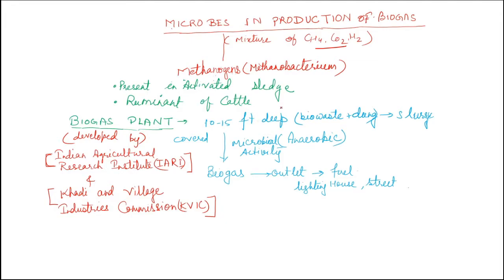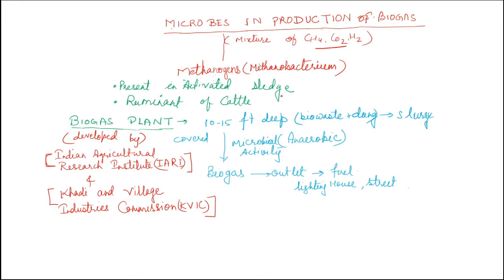After that, the role of those microbes in the secondary treatment, and today we will discuss the production of biogas, then their role as biocontrol agents or biofertilizers, etc.